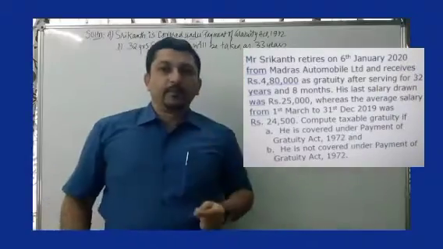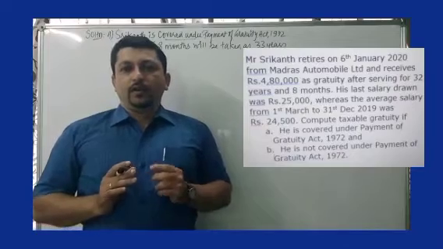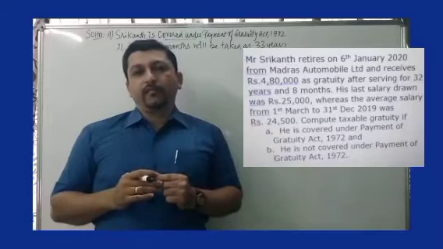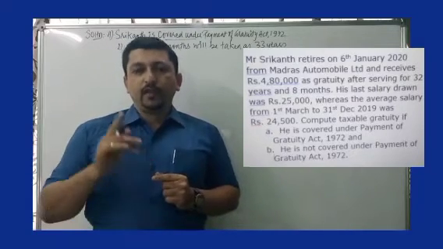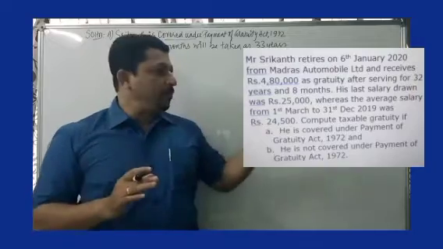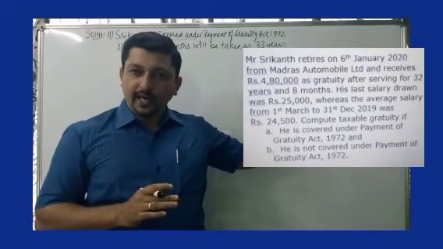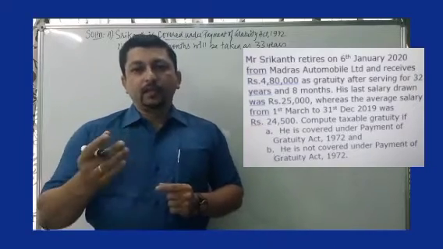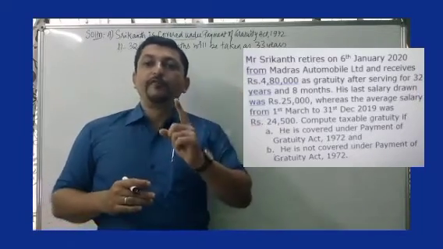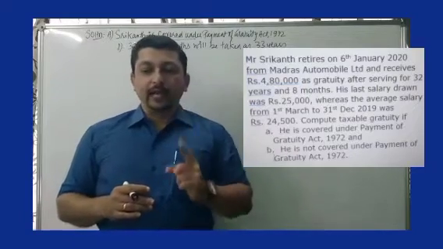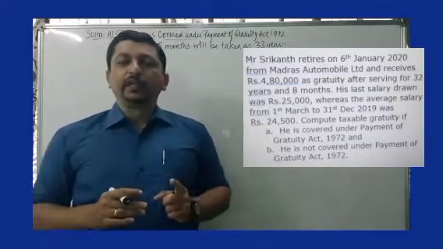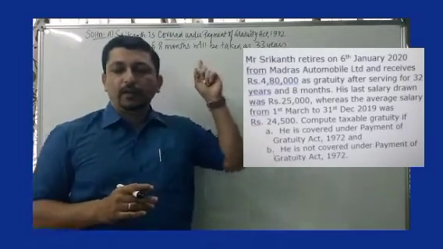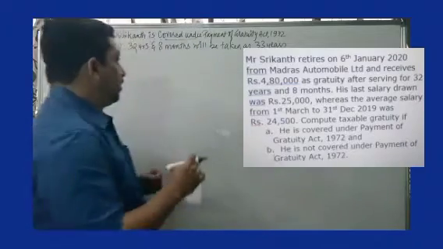Second important thing, there are 3 criteria as far as computation of gratuity is concerned, especially when we are talking about covered under Payment of Gratuity Act 1972. The first criteria is actual gratuity amount received, which is given in the problem as 4,80,000. Then there is statutory limit of 20 lakh rupees. And the third criteria, since he is covered, is 15 by 26th of monthly salary. Monthly salary means last drawn salary in case of covered, which is rupees 25,000.